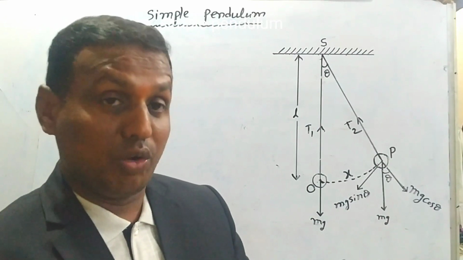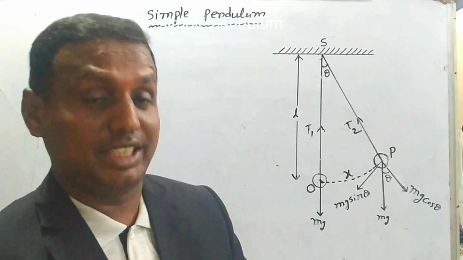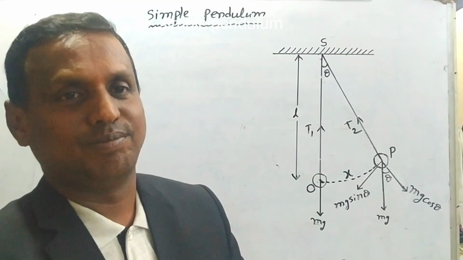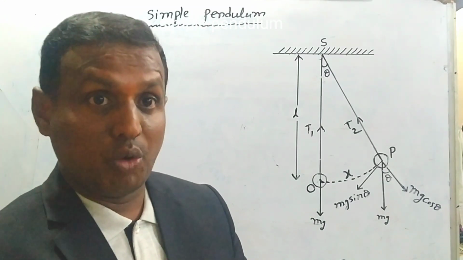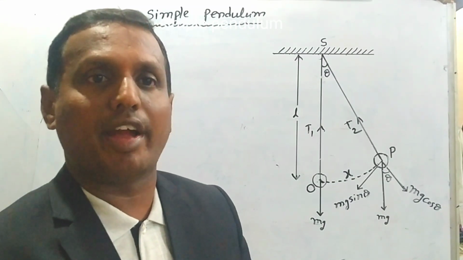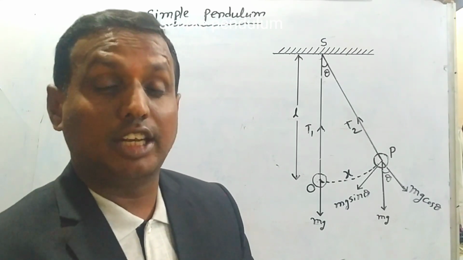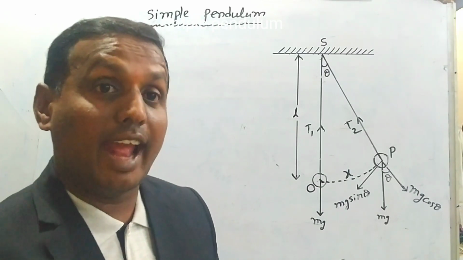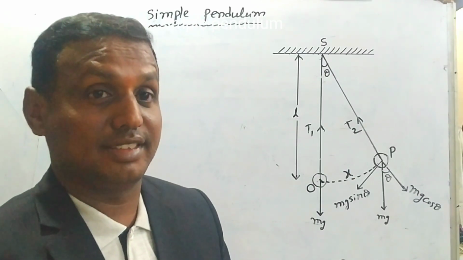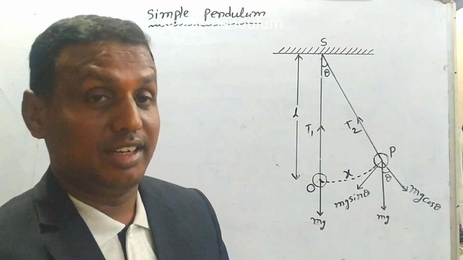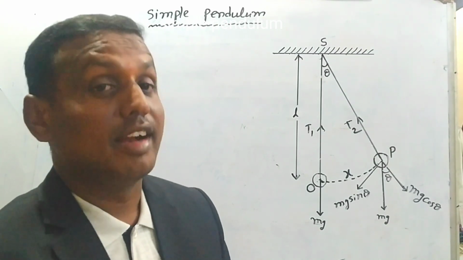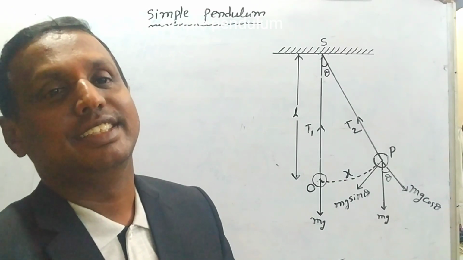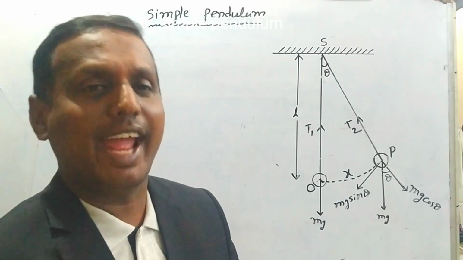When the object follows the three conditions, then we can say that the object is said to be in simple harmonic motion. Number one, first condition, the motion should be periodic about a fixed point. Number two, the acceleration always should be directed towards the mean position. Number three, the acceleration is always directly proportional to the displacement but opposite in direction. That is, a is proportional to minus x.